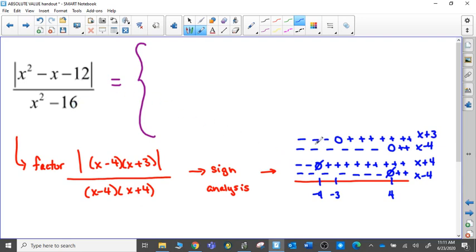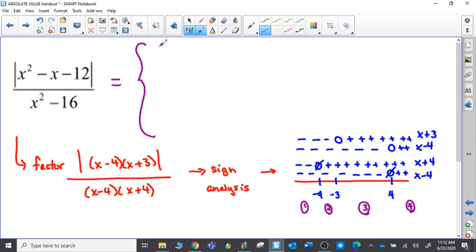So when I go to decide about some of these signs or how it's going to be written, I'm going to treat it actually in sections. I'm not going to just straight up multiply and divide all of these signs. I'm going to actually think about the 4 sections: lower than negative 4, in between negative 4 and negative 3, in between negative 3 and 4, and after positive 4.